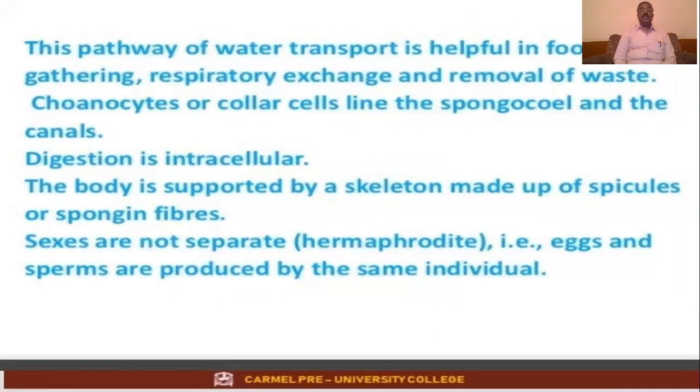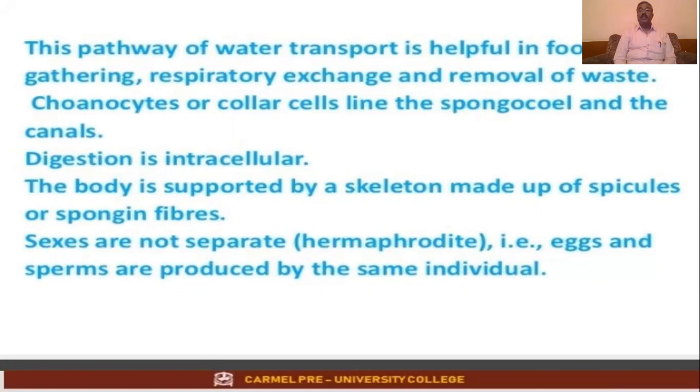Choanocytes or collar cells line the spongocoel and canals. Underline this. Choanocytes or collar cells line the spongocoel and the canals. There they play an important role in holding the food material. Digestion is intracellular. This is a new term I am introducing to you, and I will explain it.